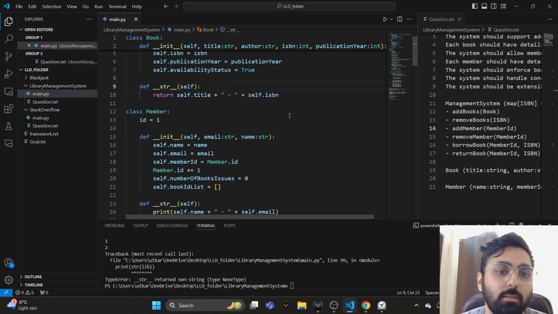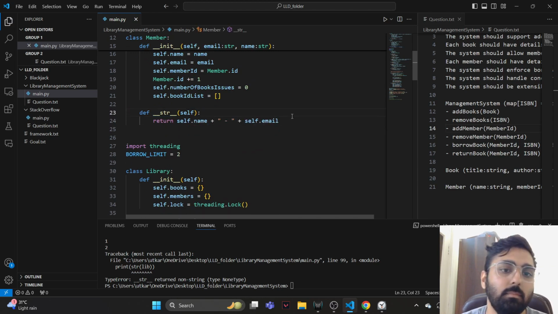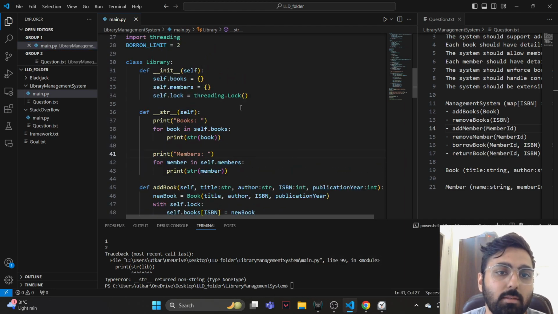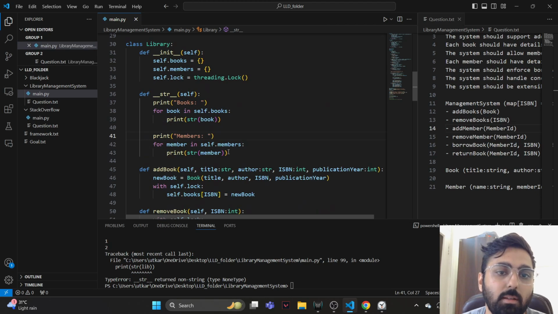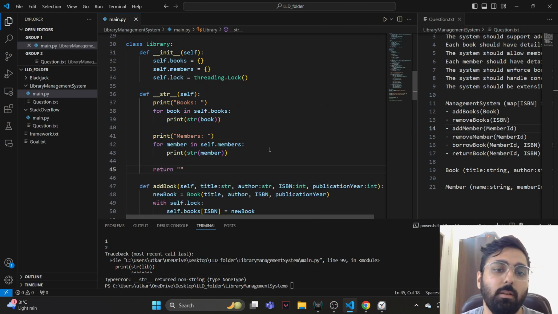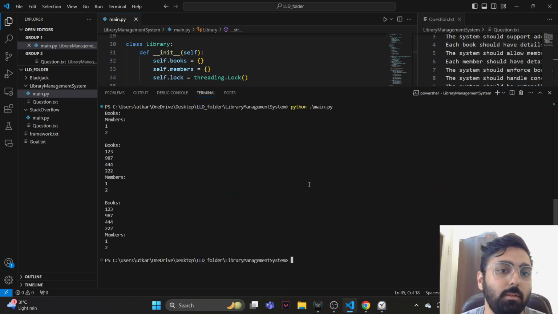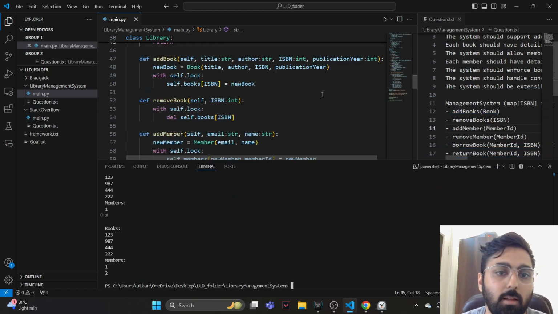Ideally, it should work like this. But in the library function, let's just do a normal return of a string. Okay, let's test it out again. Right, so let's validate now.